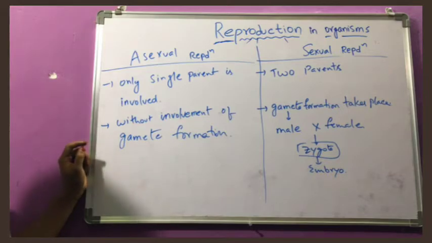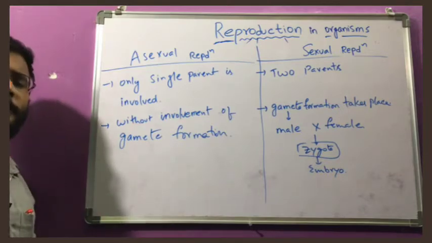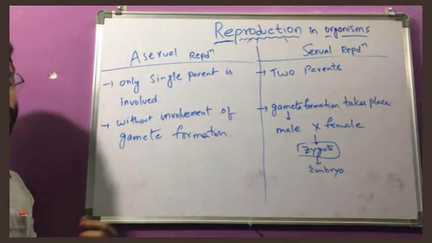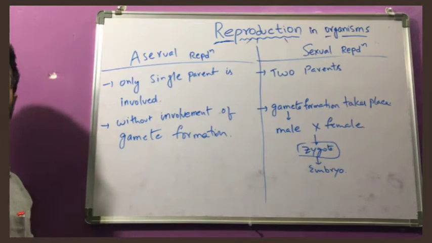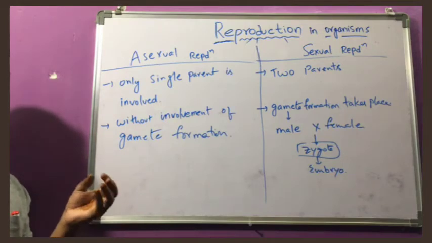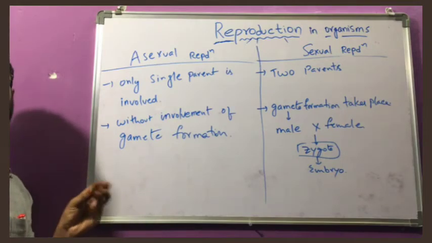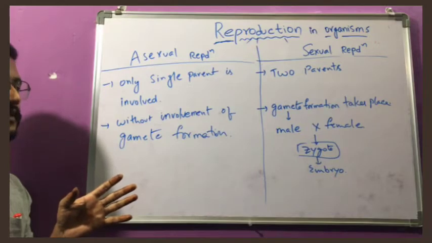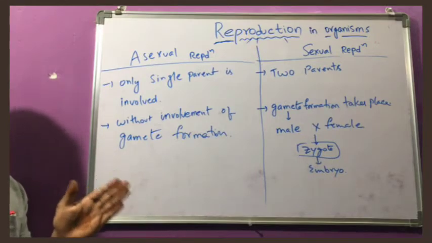The formation of zygote may take place inside the body or outside in an external medium like water. No matter where the developmental process happens, if there is fusion of male and female gametes, that is called sexual reproduction.